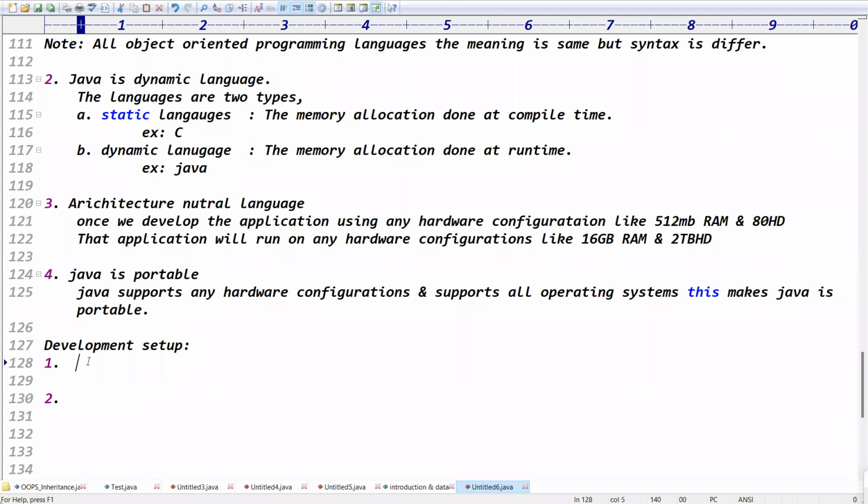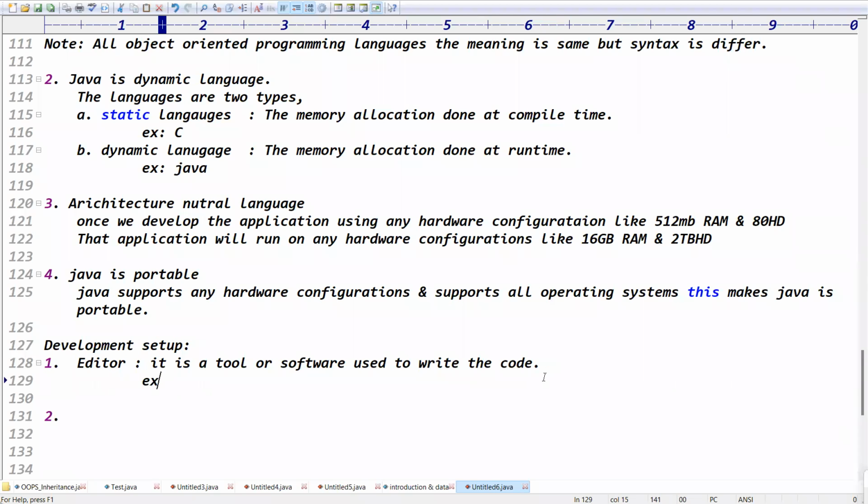What are the two softwares? Number one, guys, the first one is the editor software. Editor is a tool or software used to write the code basically. Editor is not Java related; editor is some other tool. It is a tool or software used to write the code, right? Exactly.